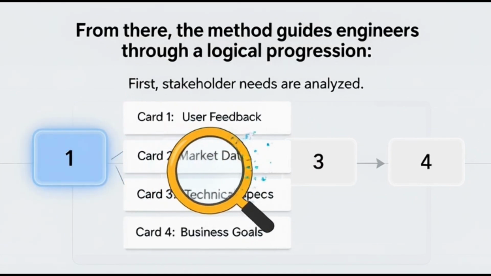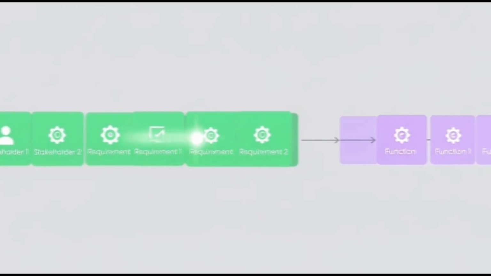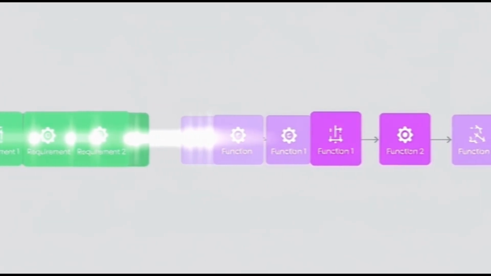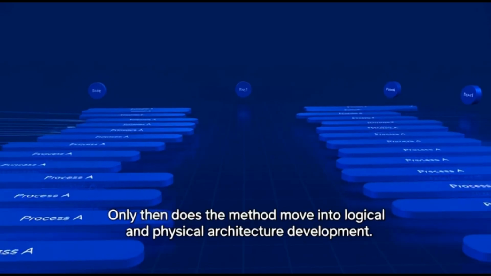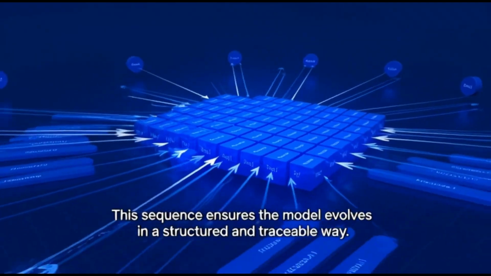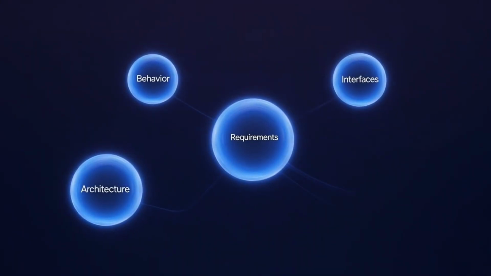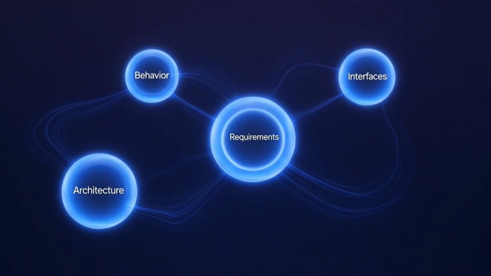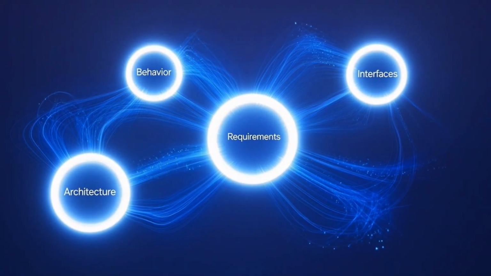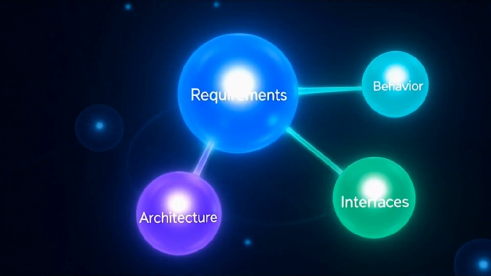First, stakeholder needs are analyzed. Those needs are translated into clear system requirements. Next, engineers explore system behavior, identifying the functions required to satisfy those requirements. Only then does the method move into logical and physical architecture development. This sequence ensures the model evolves in a structured and traceable way. Every behavior, every interface, and every architectural element can be traced back to a requirement. This disciplined progression is one of the reasons OOSEM is widely used in large engineering programs and complex systems development.